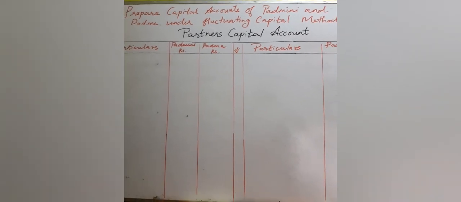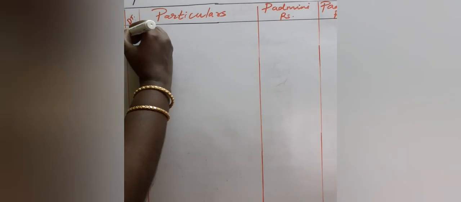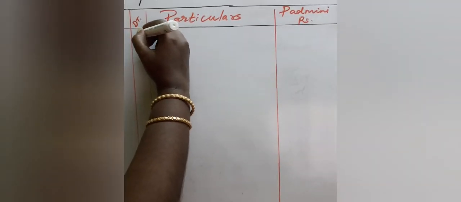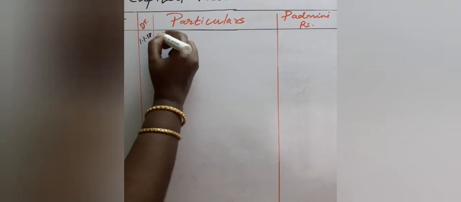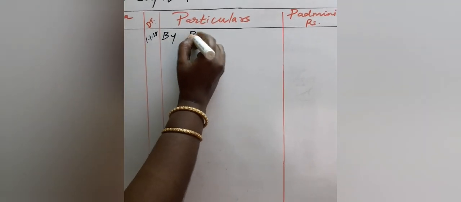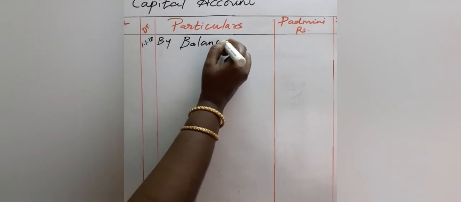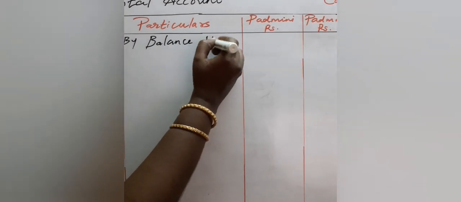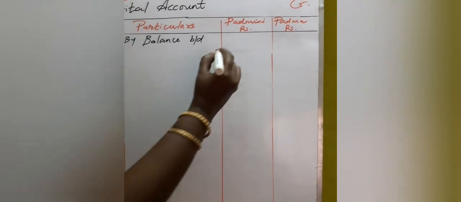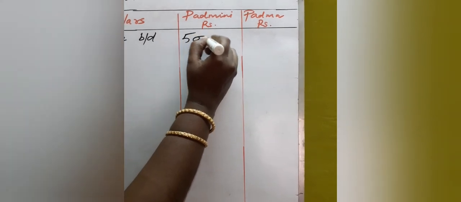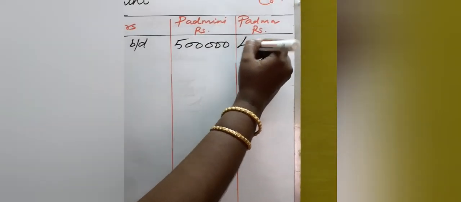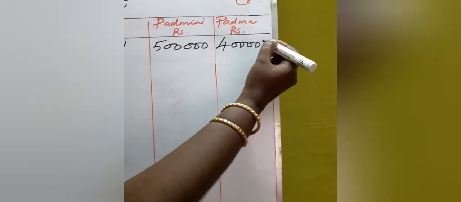Now first entry, as per the format, we want to write the opening capital balance, isn't it? So we have to go to the credit side and then write, the date is given as 1/1/2018. By balance brought down, the amount is 5 lakhs for Padmini and 4 lakhs for Padma.